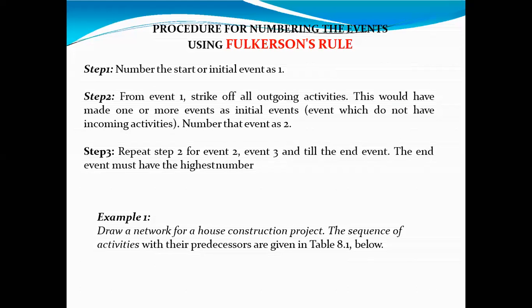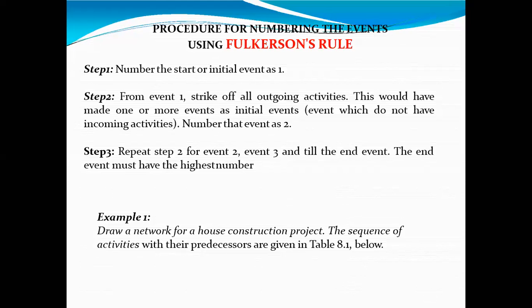Already we have gone through this, that the first event, first activity should be shown as 1. So the same thing is there in the Fulkerson rule. Second, from event 1, strike off all outgoing activities. Means from event 1, you can only draw outgoing activities.